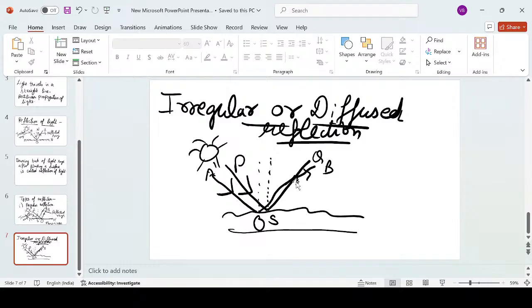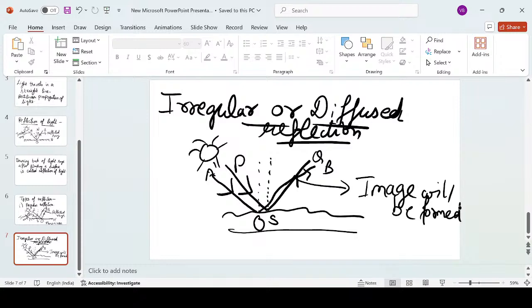And what happens at that point? At that point only, the image will be formed. And that is the reason that 99.9% of the reflections occurring in nature are because of irregular or diffuse reflection, and that's why they form an image that we are able to see. Clear? All right. So this is all about regular and irregular reflections.